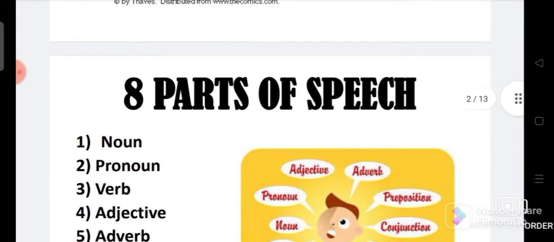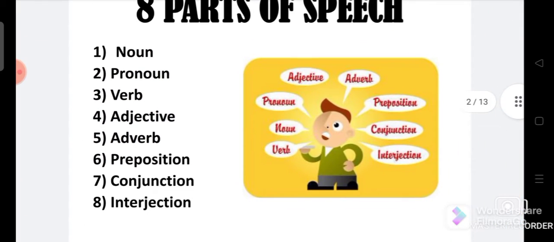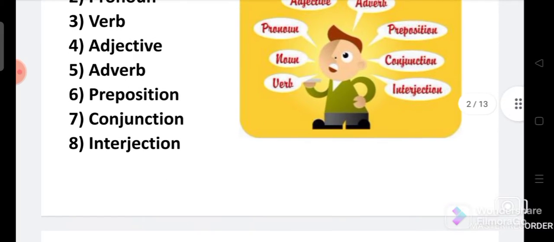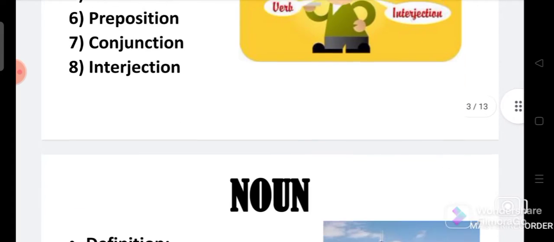There are 8 parts of speech. Firstly, noun, pronoun, verb, adjective, adverb, preposition, conjunction, and interjection. So these are the 8 parts of speech, but do you know how we use them?